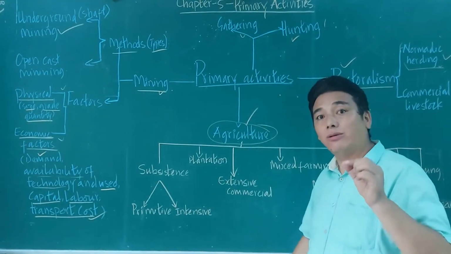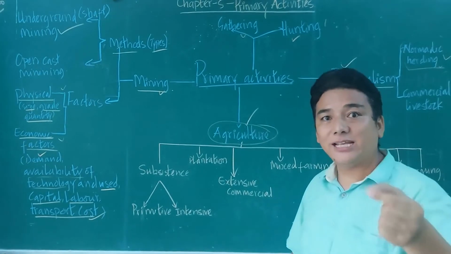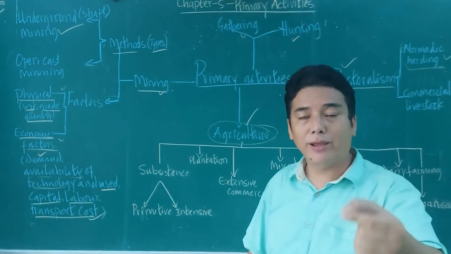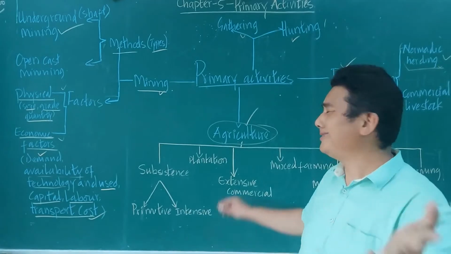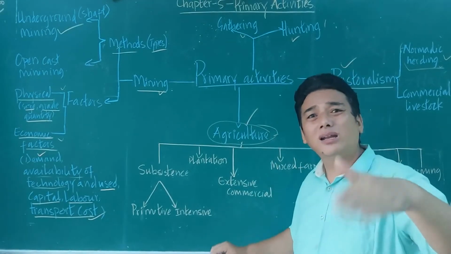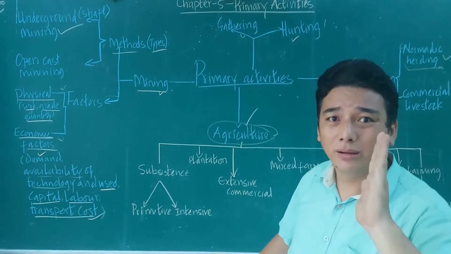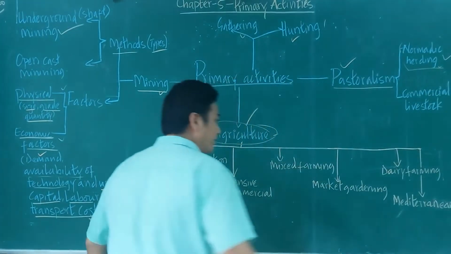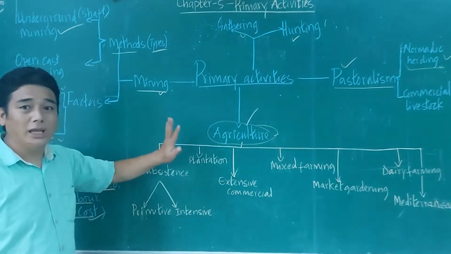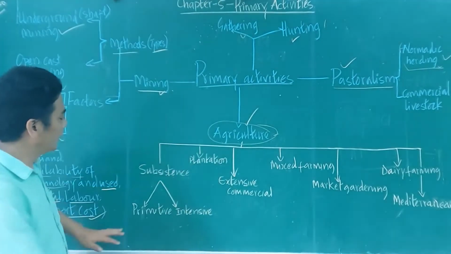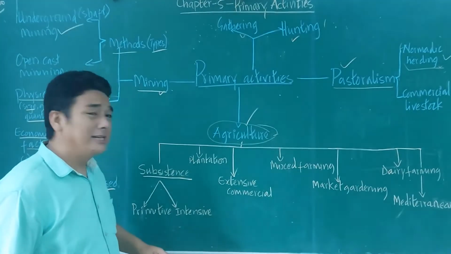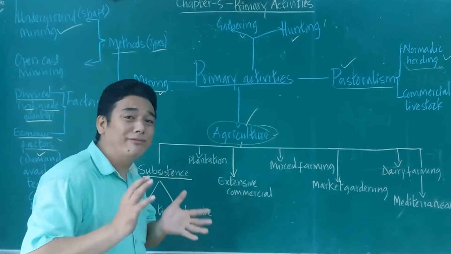So, agriculture. Now, can you tell me? Agriculture is the science and art of cultivation of soil, raising crops, and rearing livestock. Or in simple words, agriculture is nothing but farming. Okay? In agriculture, you will have different types. Subsistence agriculture. Subsistence agriculture is cultivation for self-consumption.